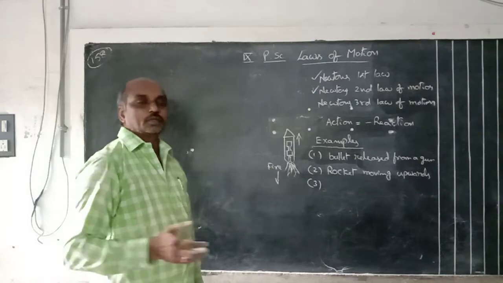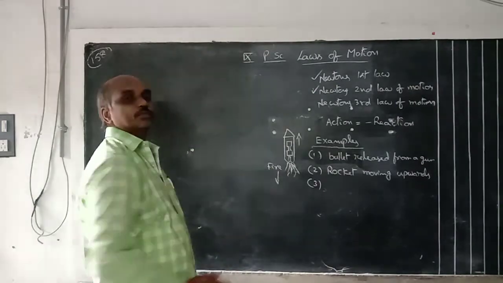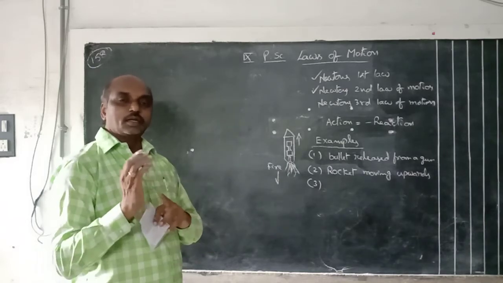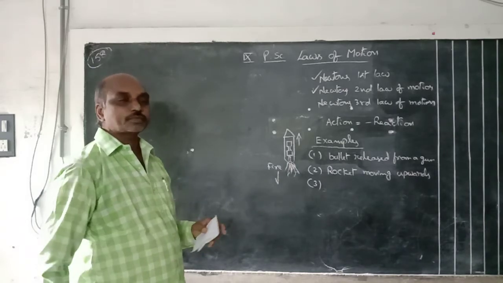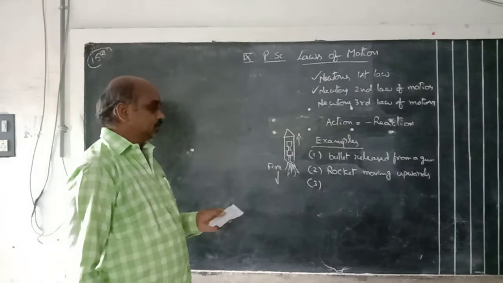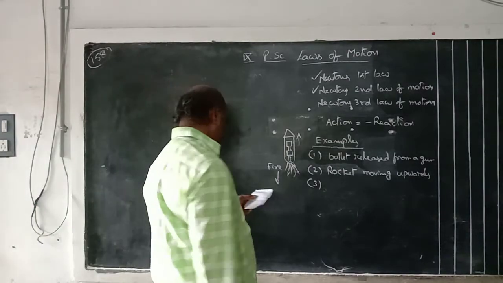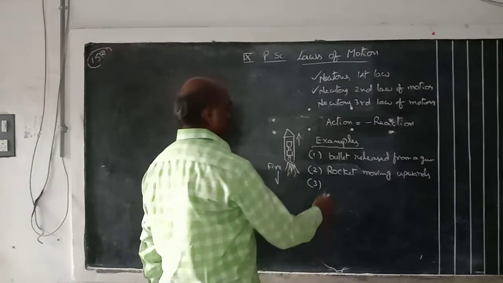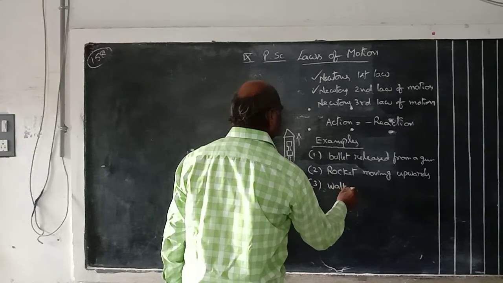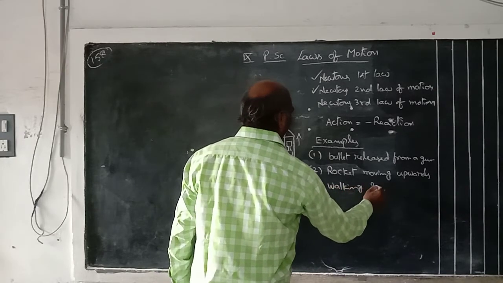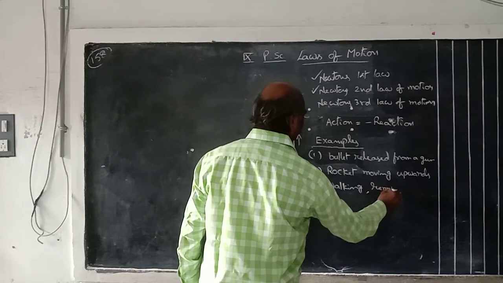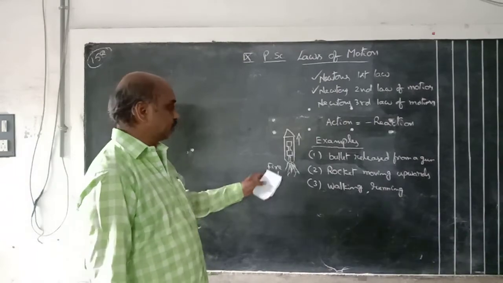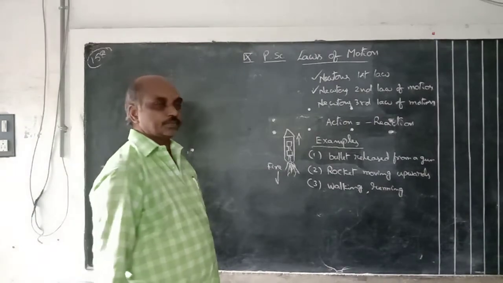The wall also gives some reaction on the hand, and only then can we remove the hand. Walking, running, and many other examples like this are all examples of Newton's third law.